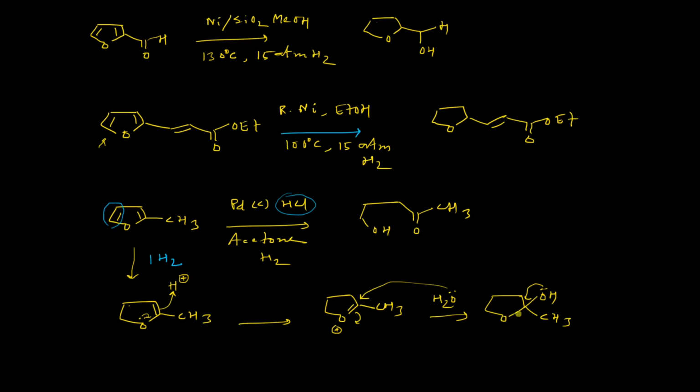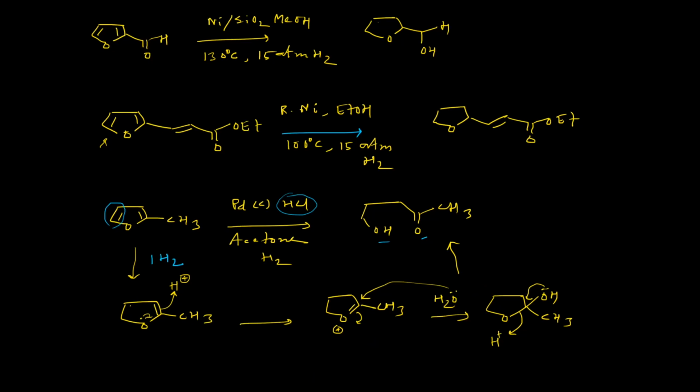This carbon oxygen double bond will form and this cyclic carbon oxygen bond will break, and this will lead to the formation of this compound which possesses a ketone functional group as well as an alcohol functional group. So these are very straightforward reaction conditions.